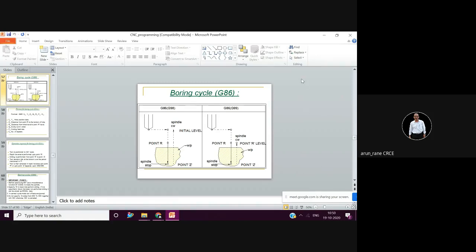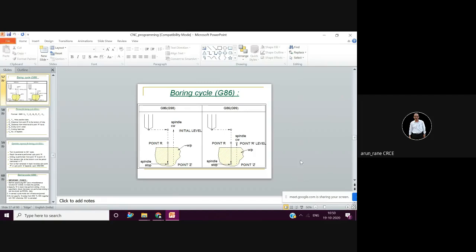Okay, so this is the boring bar. Look at the arrow. This is the boring bar in which you have fixed the cutting tool, which is 90 degree. Now it will start rotating. When the boring completes, at the end, at the bottom, when boring is stopped, some kind of orientation happens.